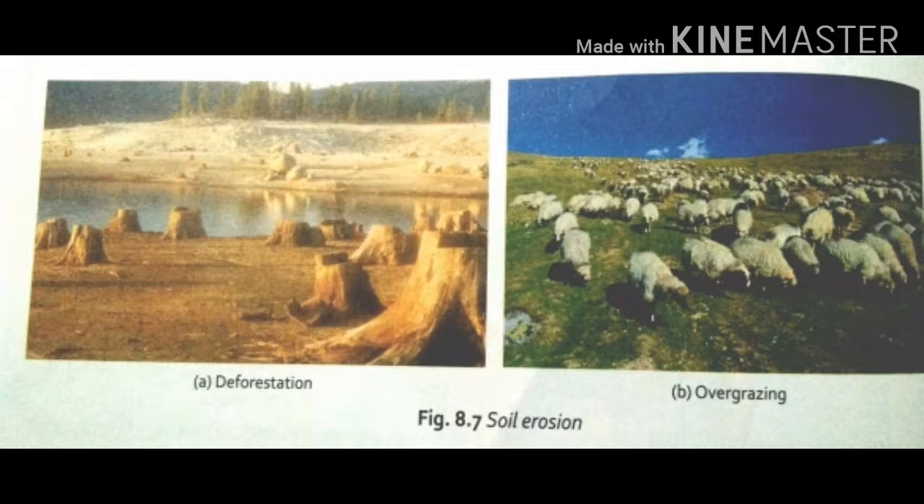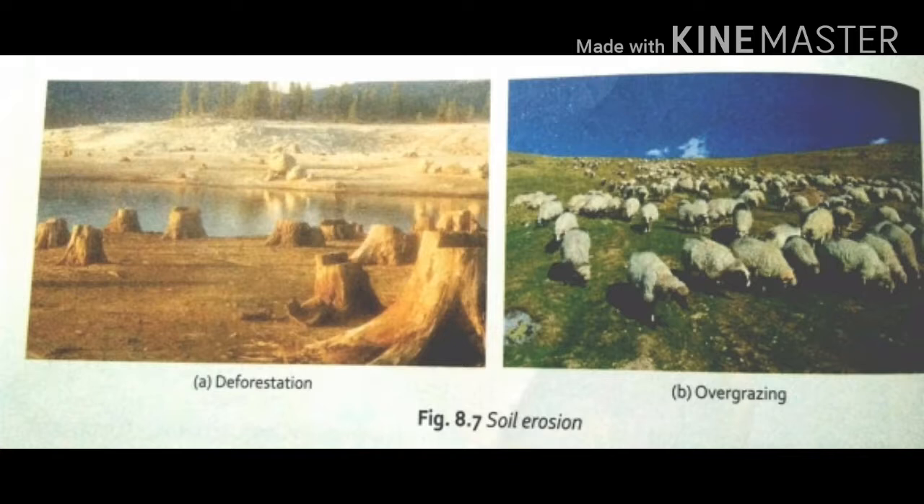Factors that may lead to soil erosion are deforestation and overgrazing. First one, deforestation. The roots of trees bind the soil particles together. Due to cutting down of the trees, the topsoil is left loosened, and this makes it easier for wind and running water to carry away the fertile topsoil. This leads to soil erosion.